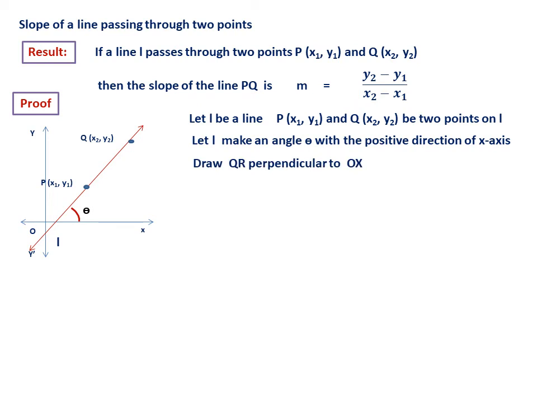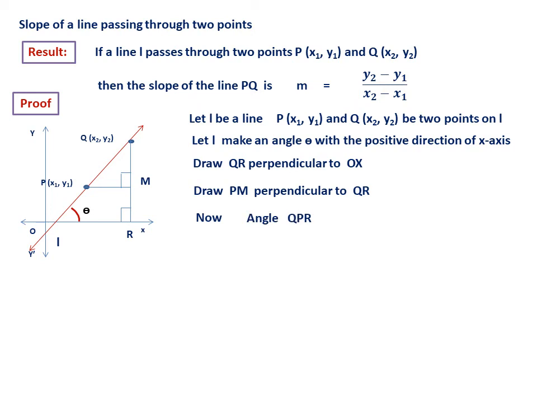Now what I do is, draw a line QR perpendicular to OX. So I am drawing QR perpendicular to the x-axis. This is the first construction. Then draw PM perpendicular to QR. So PM is a line perpendicular to QR. This is the second construction.